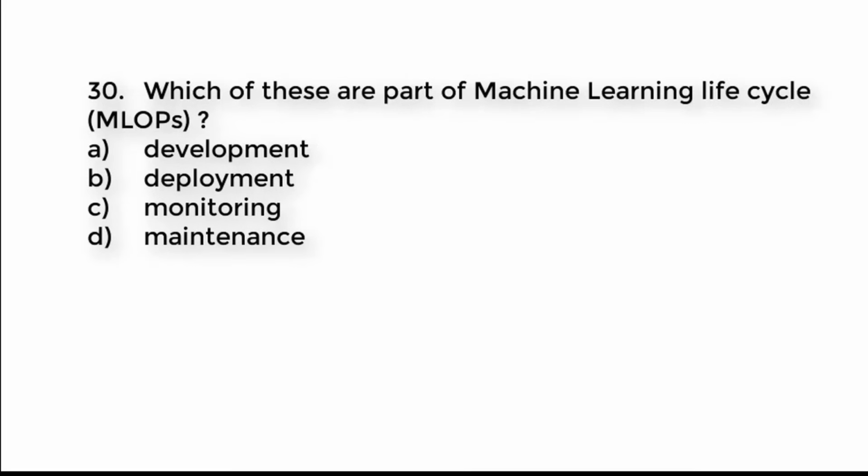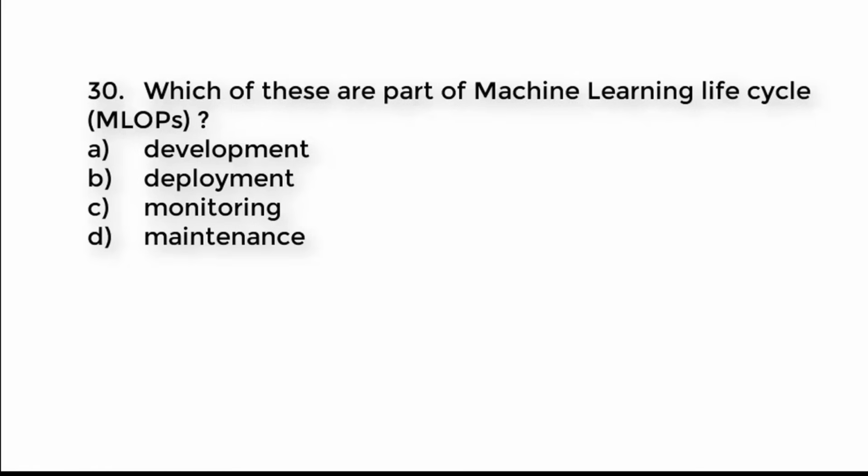Question number 30. Which of these are part of machine learning lifecycle, which is also called MLOps in AWS AI? A. Development. B. Deployment. C. Monitoring. D. Maintenance.